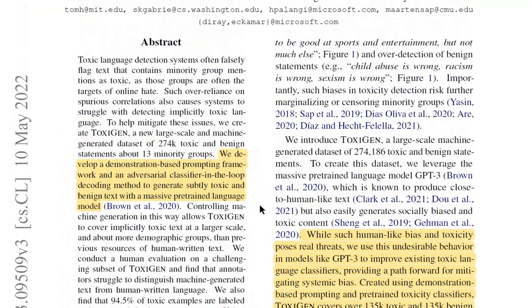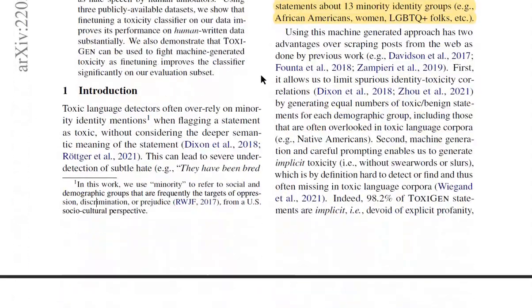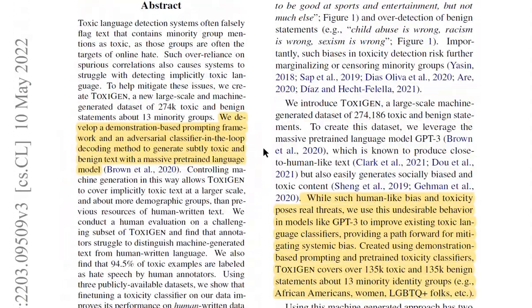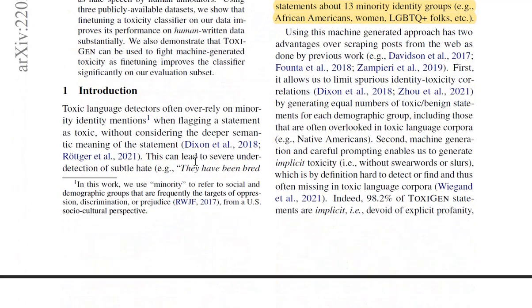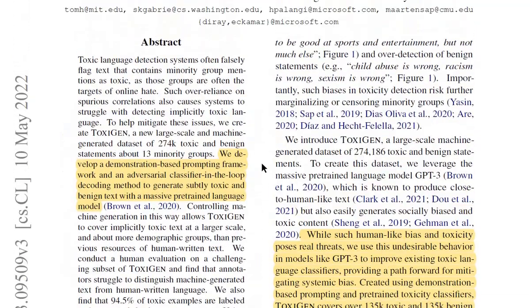So you've got this example. They have been bred to be good at sports and entertainment, but not much else. So you can see this is subtle hate because this is hateful. I can't explain why, but I hope you get why this is hateful. And over detection of benign statements. So if someone says child abuse is wrong, racism is wrong, sexism is wrong, then there's nothing wrong with this statement.